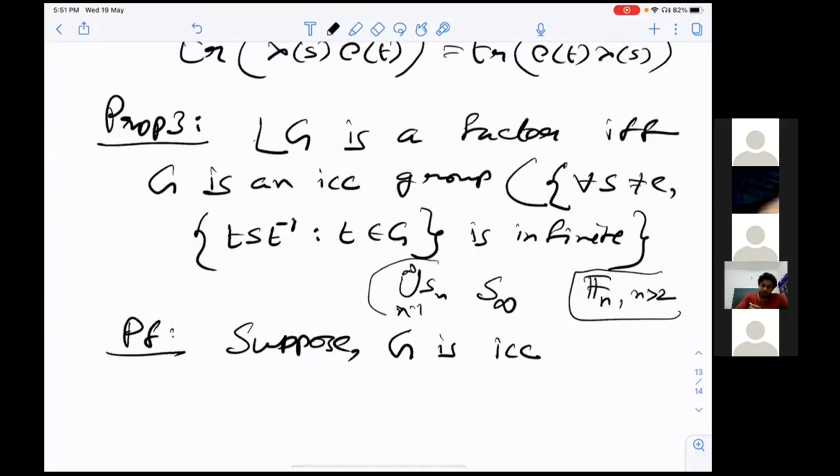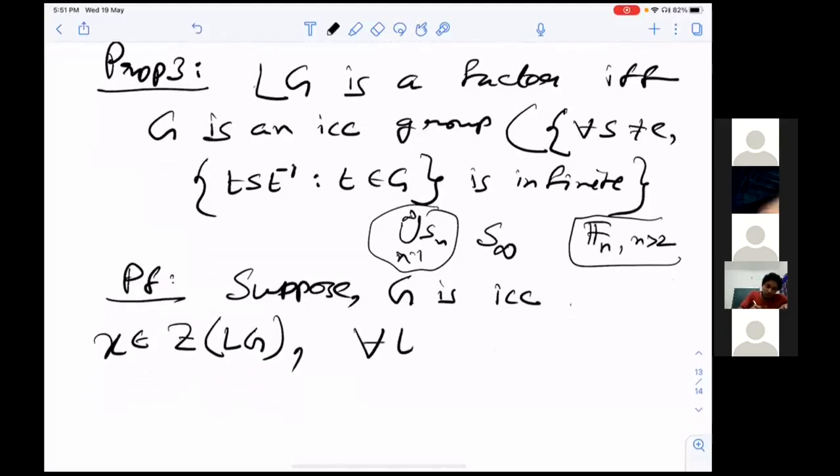Now, suppose G is ICC. So we have to prove LG is a factor. LG is a factor means we have to investigate its center. So suppose X is in the center of LG. Therefore, for all T in G, lambda T X lambda T star should be X.